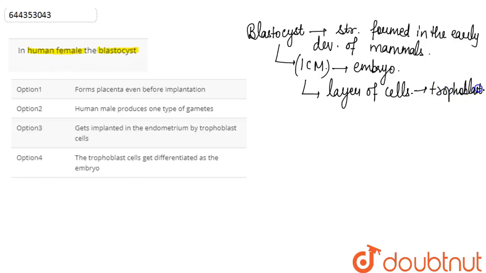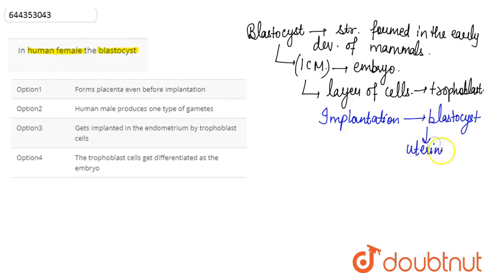Right, so we discuss here, the implantation is initiated when the blastocyst comes in contact with the uterine wall, or we can say the uterus. So basically it possesses an inner cell mass that we have discussed, which further forms the embryo, and the outer layer of cells is collectively called the trophoblast.